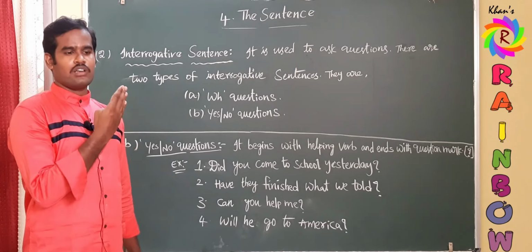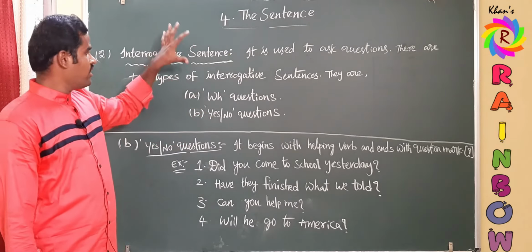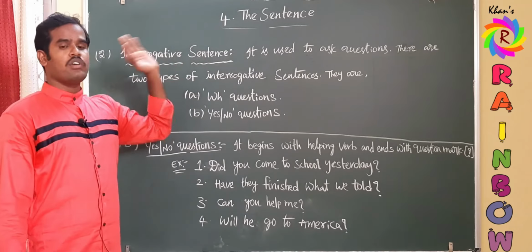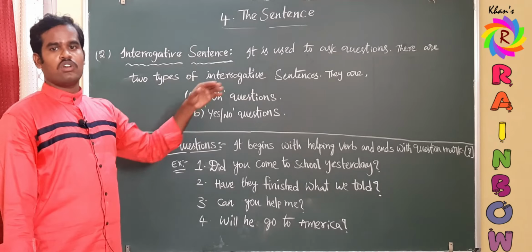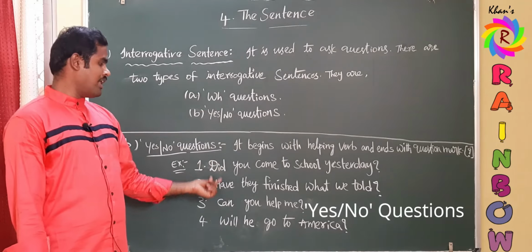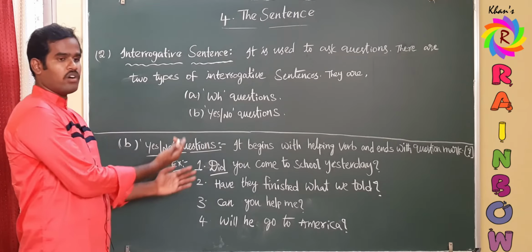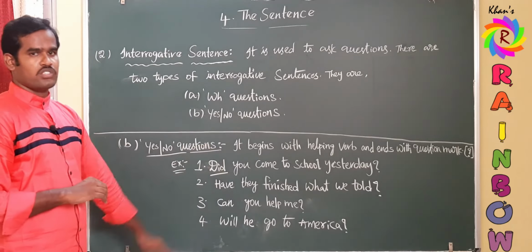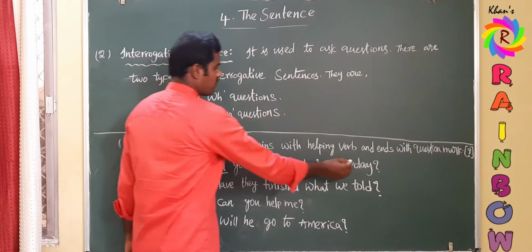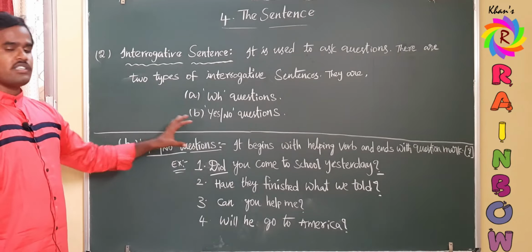As I already told, a declarative begins with a subject and ends with a full stop, whereas in the interrogative sentence, WH questions begin with a WH word and end with a question mark, and yes or no questions begin with helping verbs. So observe these examples. Did, it is a past tense do form. Yesterday we discussed about this, and it ends with a question mark. So it is obviously a yes or no question.